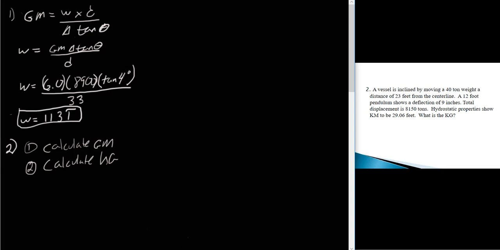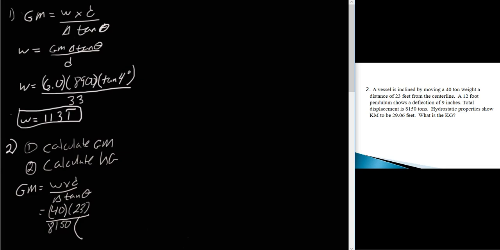So we're going to use our same formula here again. We've got GM equals weight times distance over displacement times tan theta. And so for us, that's going to equal 40 times 23 divided by 8,150. Probably the trickiest part of this whole problem is what's coming up next.